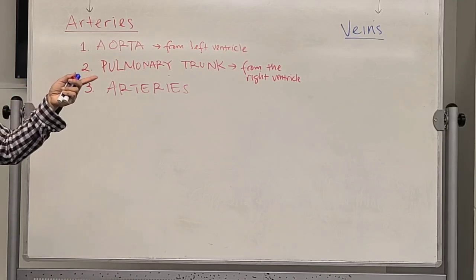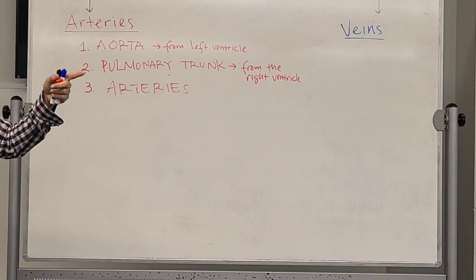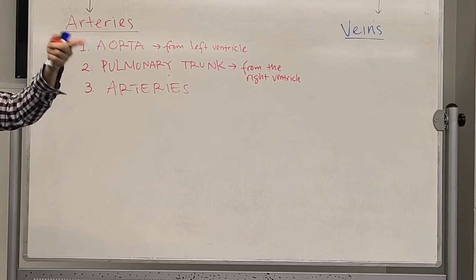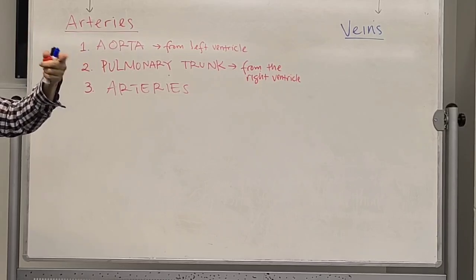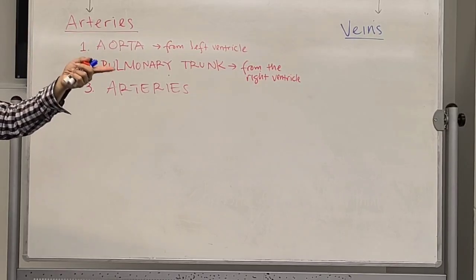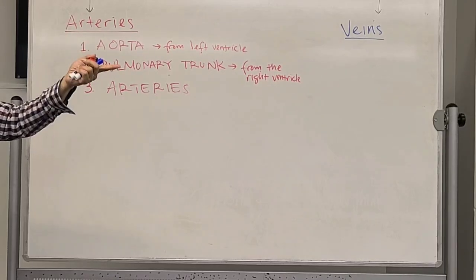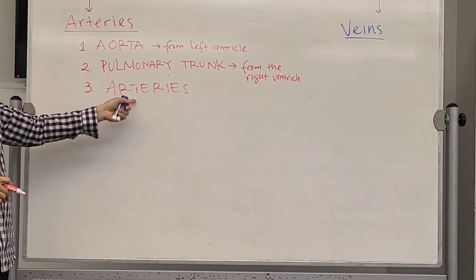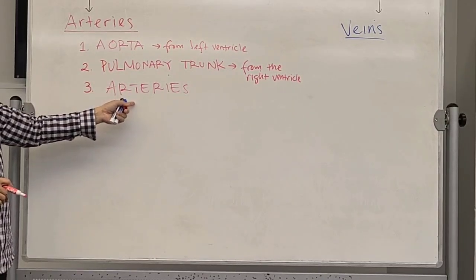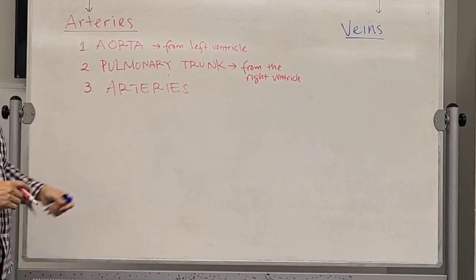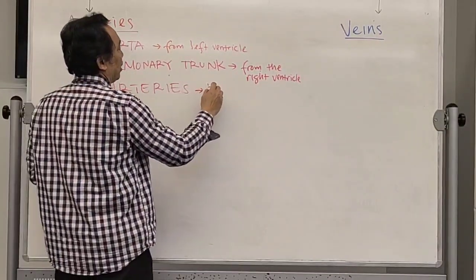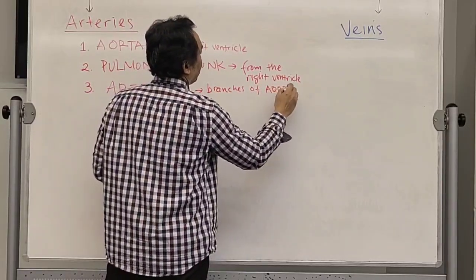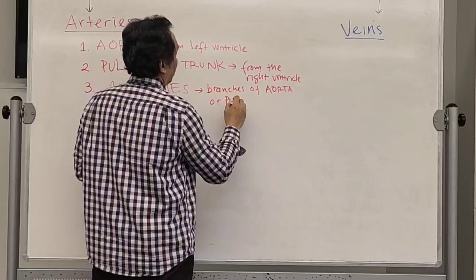If they go to the lungs, the name will be pulmonary artery. If they go to the kidney, for example, the name will be renal artery. If they go to the ovaries and testicles, the name is going to be gonadal arteries. So the name of these arteries will be based on the organ that receives the blood from it. So these are actually branches of the aorta or pulmonary trunk.